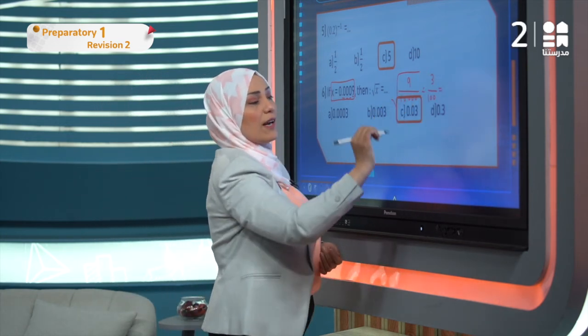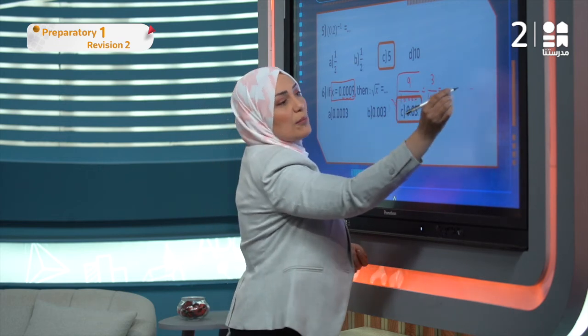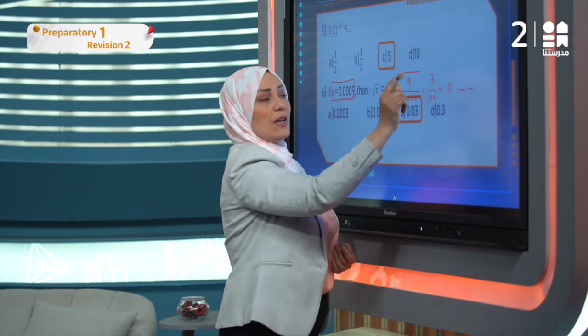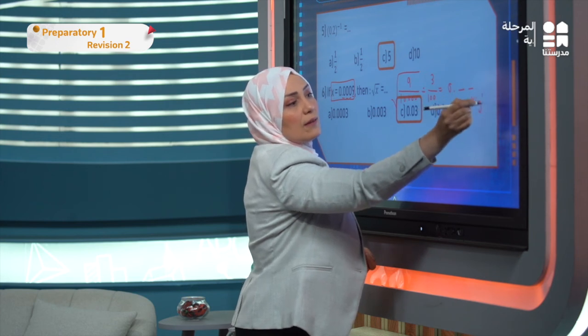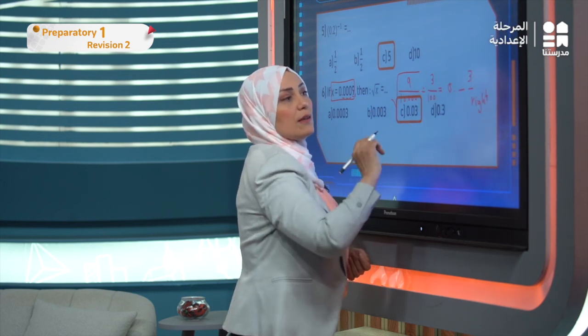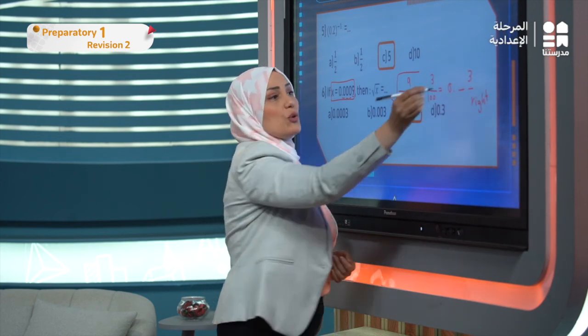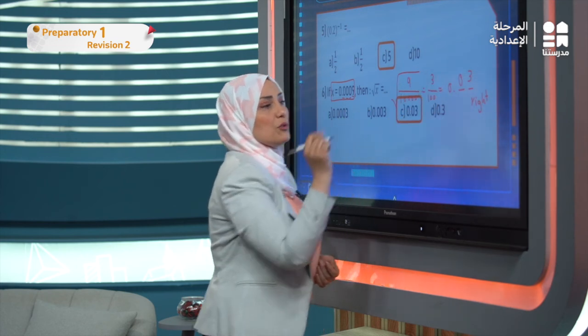Here we have a fraction, 2 zeros, so 2 decimal places. This 3, you have to start from the right. So I'm going to write 3 here. There is no digit here, so you have to put 0. 0.03.